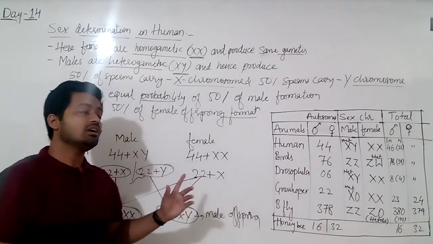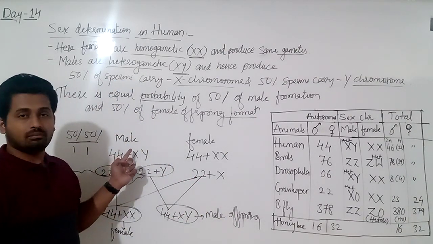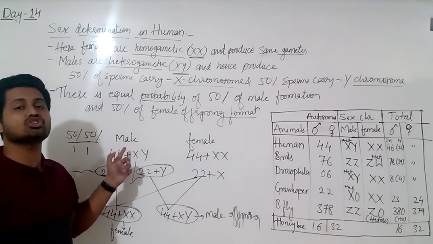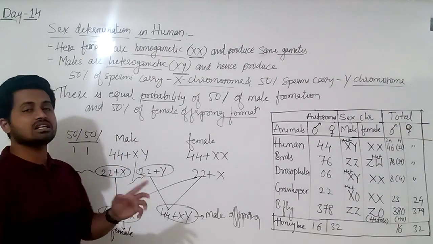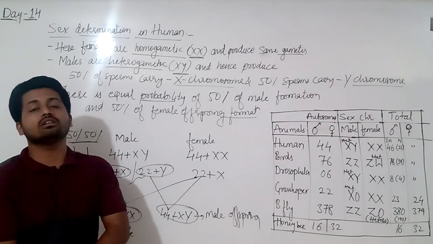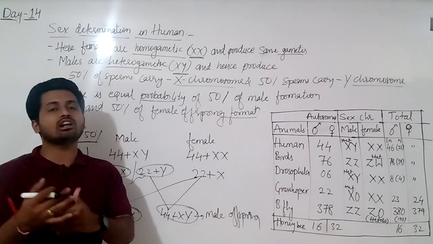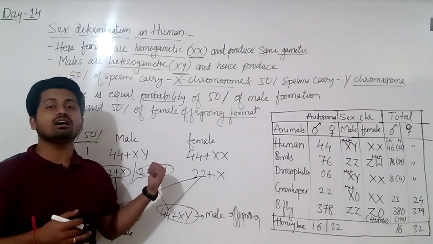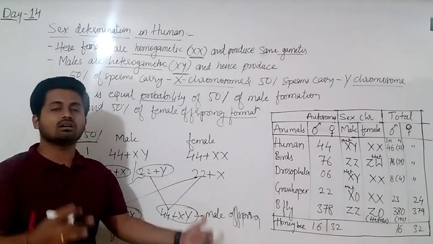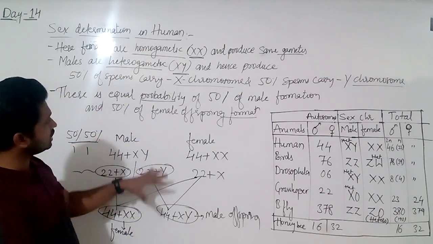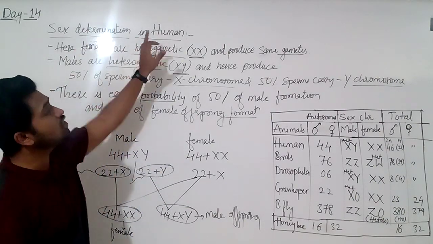But here, who is the responsible partner? That is the male, which is producing two types of gametes, and hence the male is responsible for producing the male or female offspring. The male is deciding the sex of the offspring. So here it is totally related to sex determination in humans.